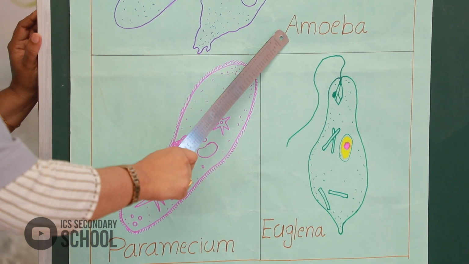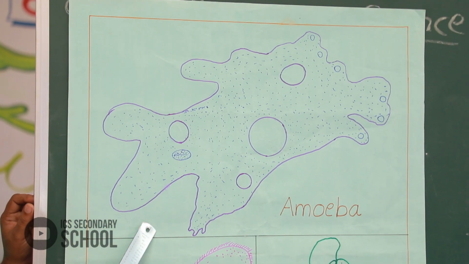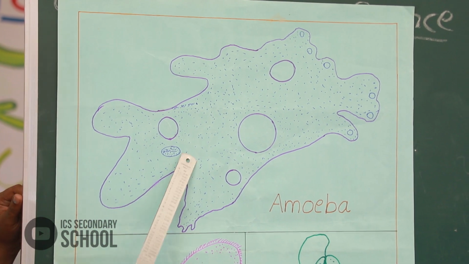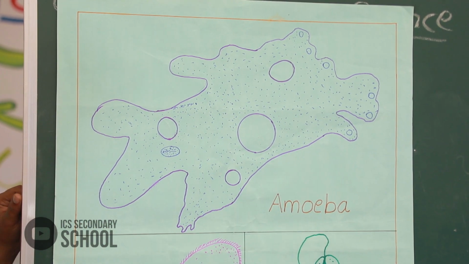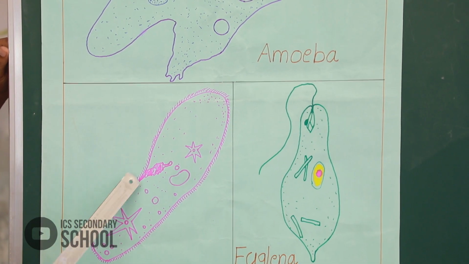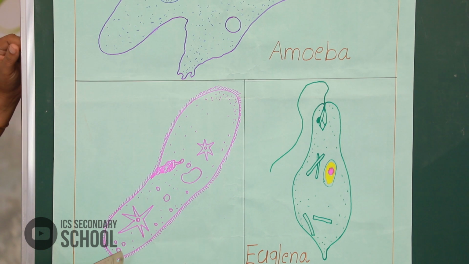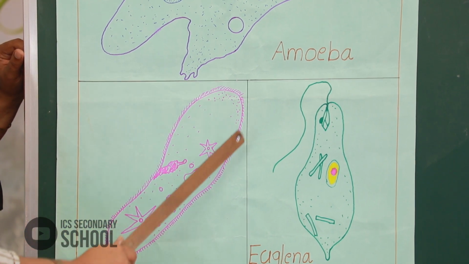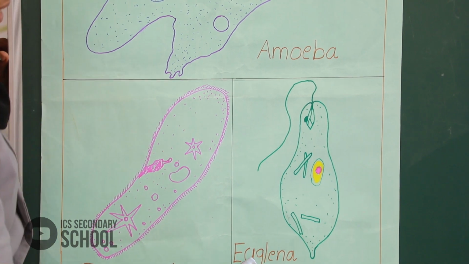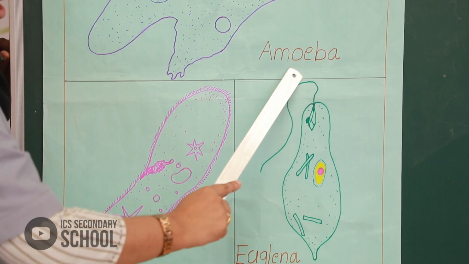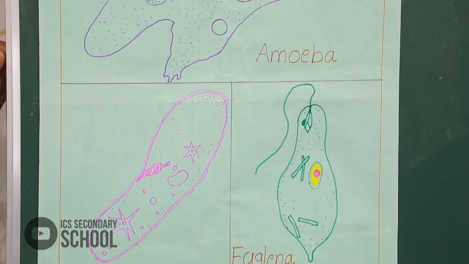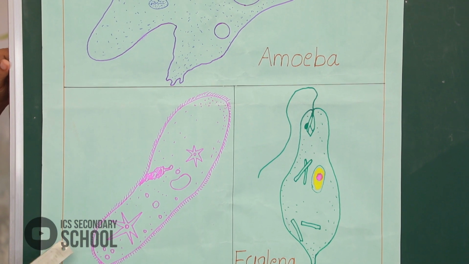What is amoeba? Amoeba is an organism which has no definite shape. Then paramecium. Paramecium is slipper shaped and covered with a hairy structure. Then euglena. Euglena has a long tail, but is a small organism. So, do you understand this?